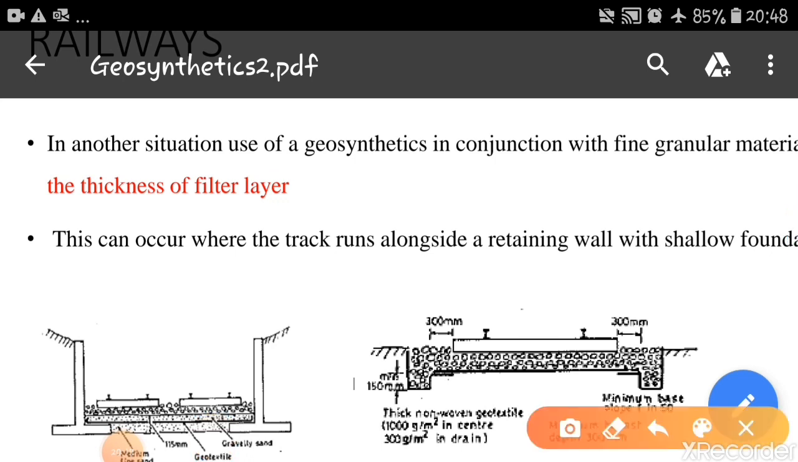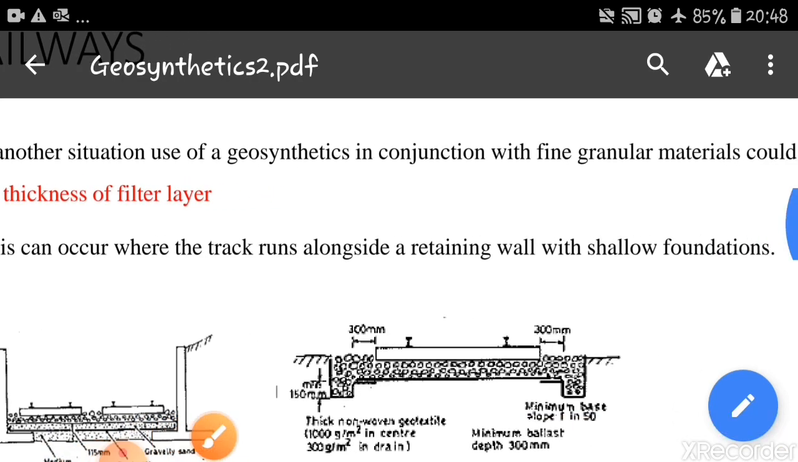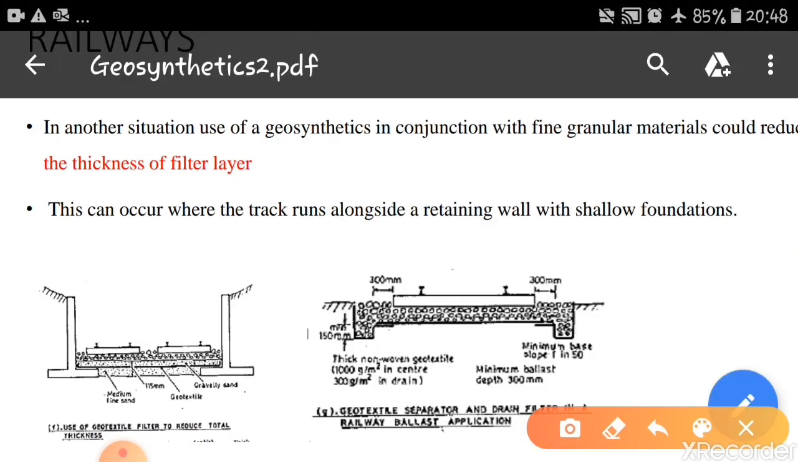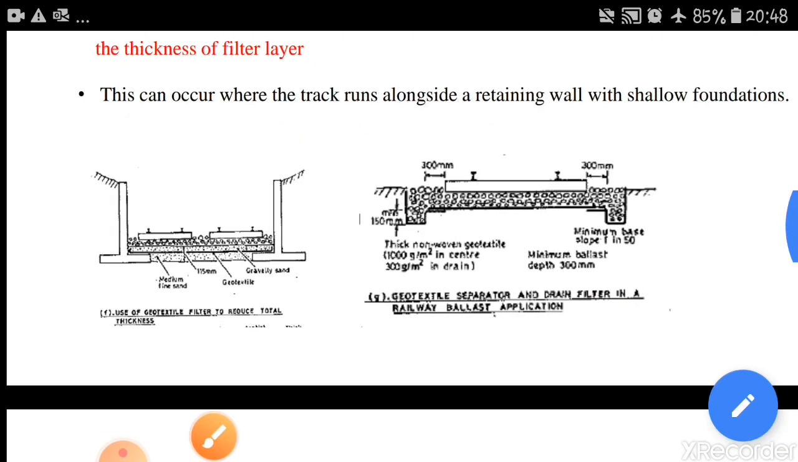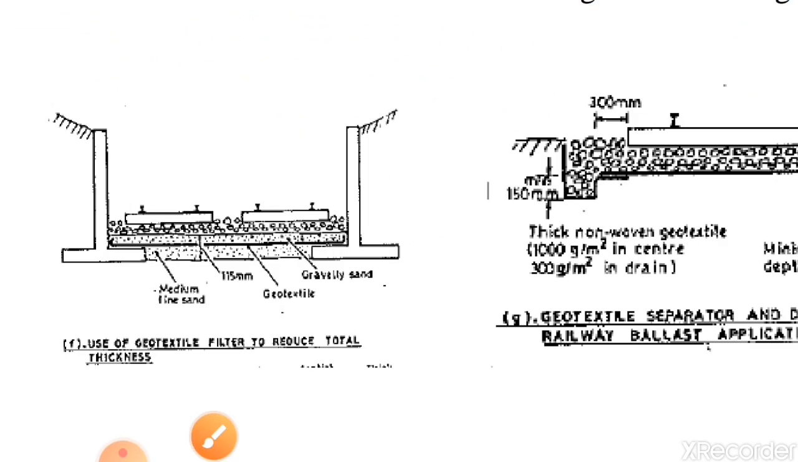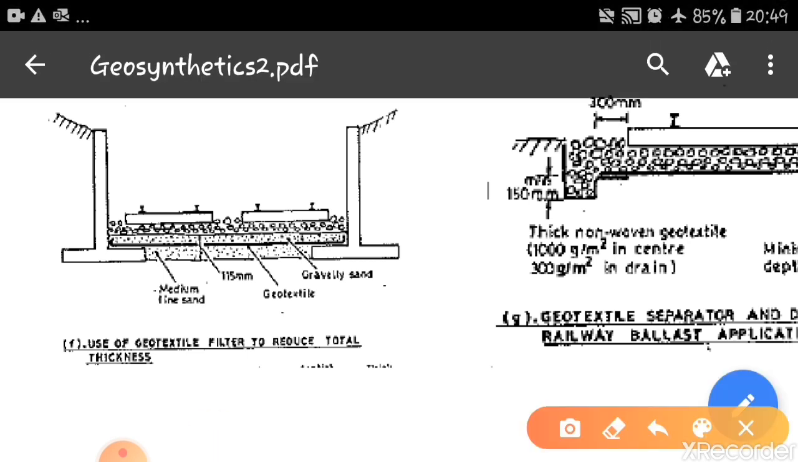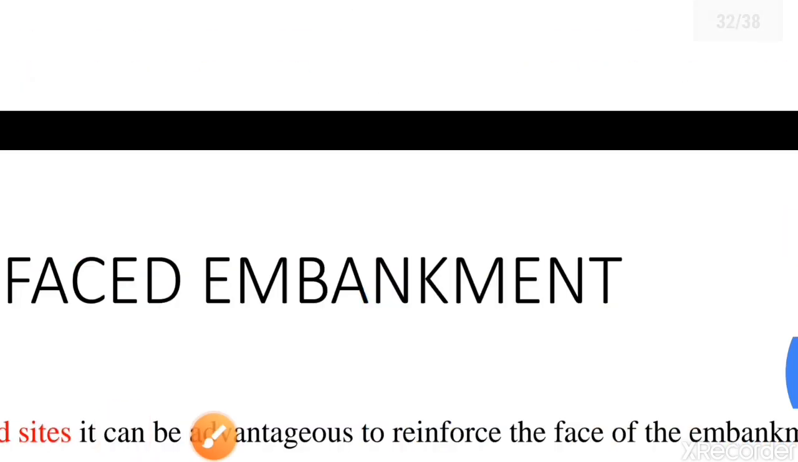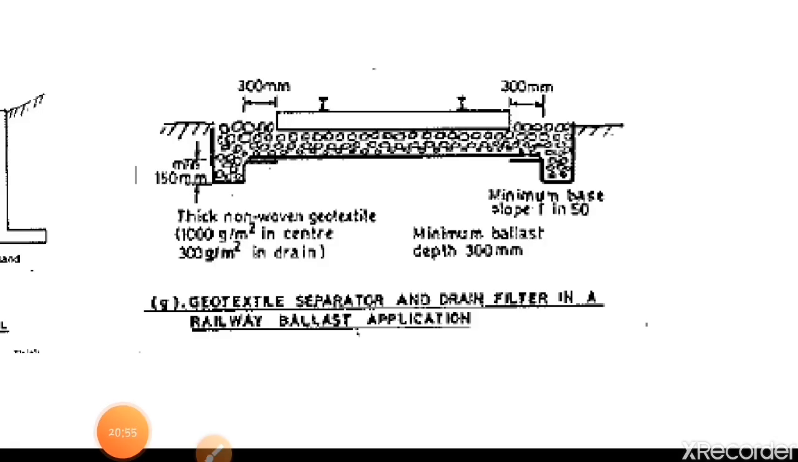In another situation, use of a geosynthetic in conjunction with fine granular material could reduce the thickness of filter layers. This can occur when a track runs along the side of a retaining wall with shallow foundations. So here this figure explains how this geosynthetic can be used: use of a geosynthetic filter to reduce the total thickness. Also this figure explains the geosynthetic separator and drain filter in a railway ballast application.